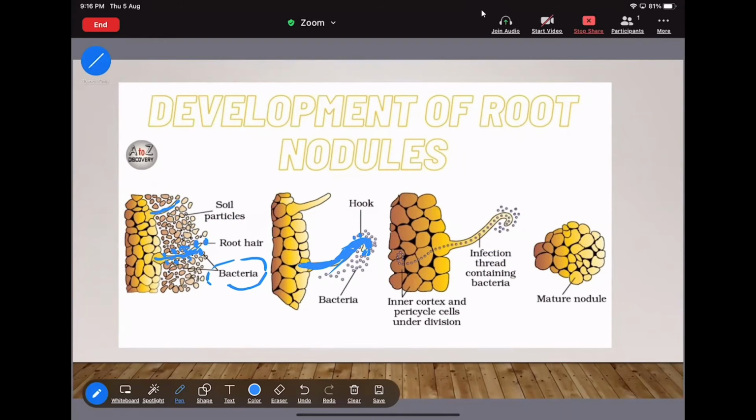Okay. Now this infection thread. Okay. Now this infection thread containing the bacteria is going towards the inner cortex. First, this curl will occur in the epidermal cell. Now it will extend towards the inner cortex or the pericycle. Okay. Now there will be spreading of this infection thread containing the bacteria. Which bacteria? Rhizobium bacteria. Okay.